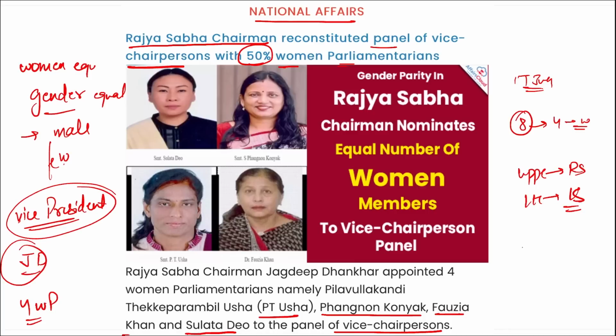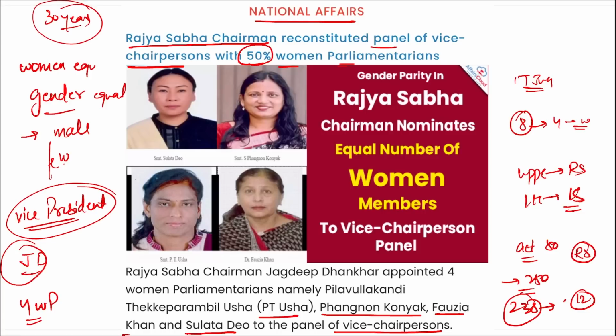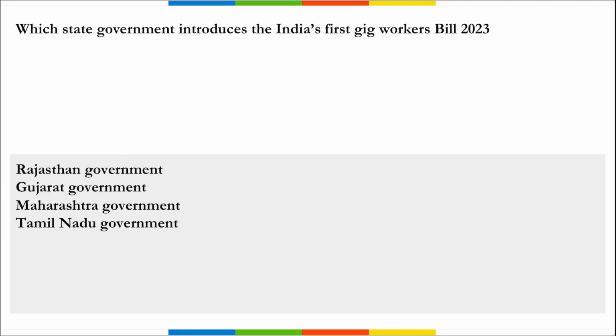Correct? According to Article 80 of the Indian Constitution, the total capacity is 250, which includes 238 elected persons and 12 nominated members in the Rajya Sabha, that is the upper house. And what is the minimum age to become a Rajya Sabha member? It is 30 years. Correct?